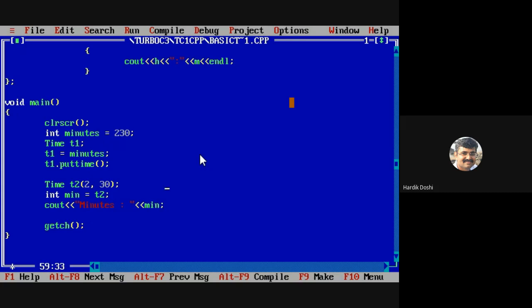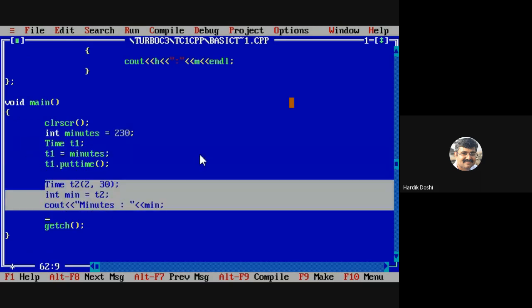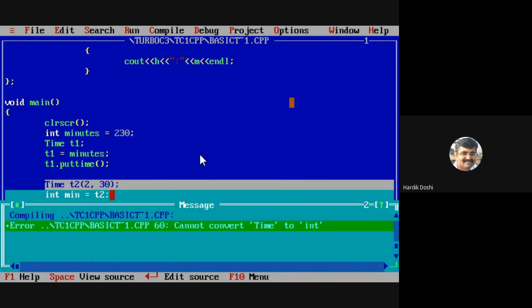This is what I want to do. Now, this is our first example. We completed this part. Now, this is our second example. This is what I want to do. It is going to give me an error when I write this. Check it out. Cannot convert time to integer. Yes or no? So, how to do this?